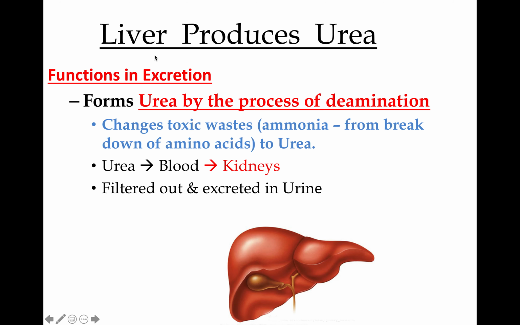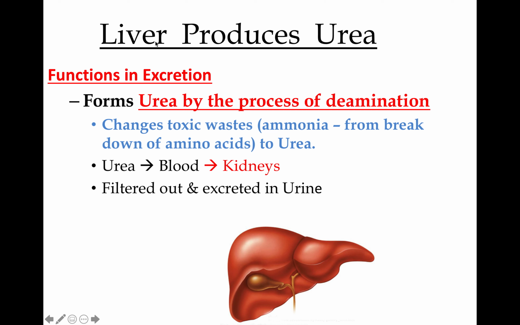The liver is a very important organ and it plays a very important role in the process of excretion. Why? Because it produces urea. As we know, the main toxic material in humans that we should get rid of is in the form of urea. So which organ is responsible for producing urea? It is the liver.